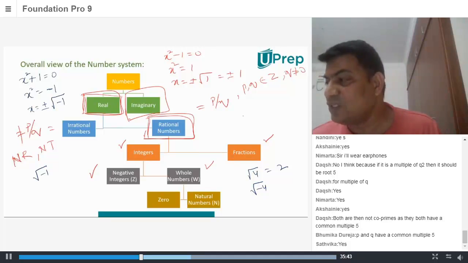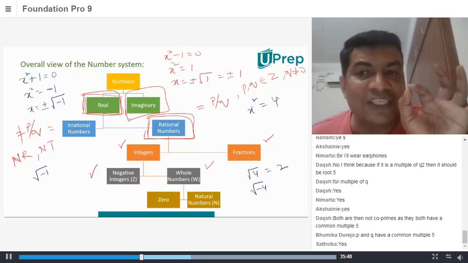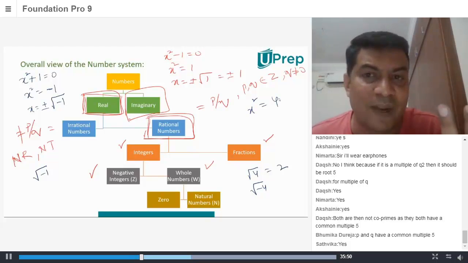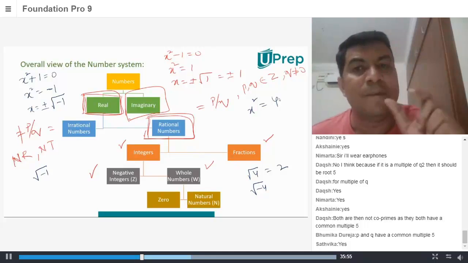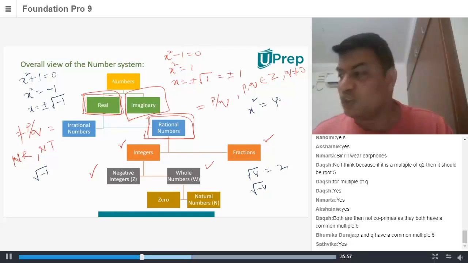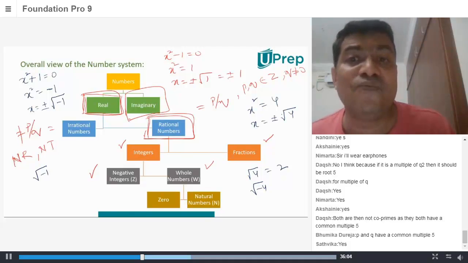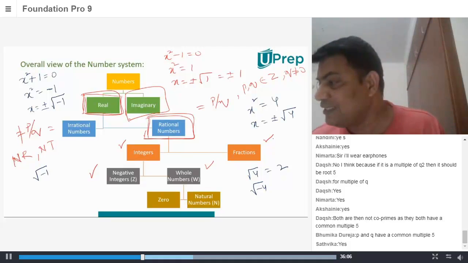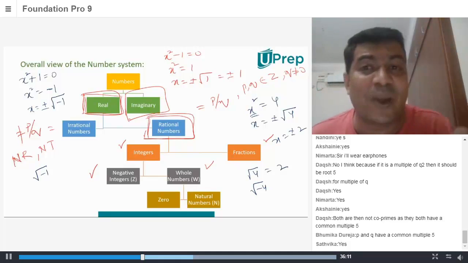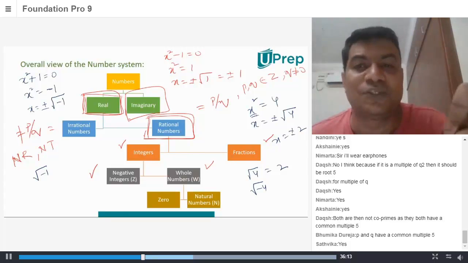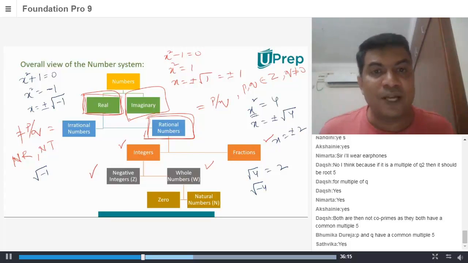Because we know that if x square is equal to 4, the square of a number can be 4. So what is the value of x? It can be plus 2 or it could be minus 2, because plus 2 into plus 2 is 4, and minus 2 into minus 2 is also 4. So when x square is 4, we say that x is equal to plus or minus square root of 4. And we know the square root of 4 is 2. Therefore, x is equal to plus or minus 2. So the values of x satisfying x square equal to 4 are plus or minus 2. Right?